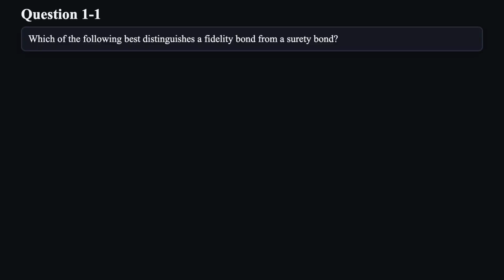Let's walk through the format. I'll read each question and its choices. Let's get started. Question 1. Which of the following best distinguishes a fidelity bond from a surety bond?